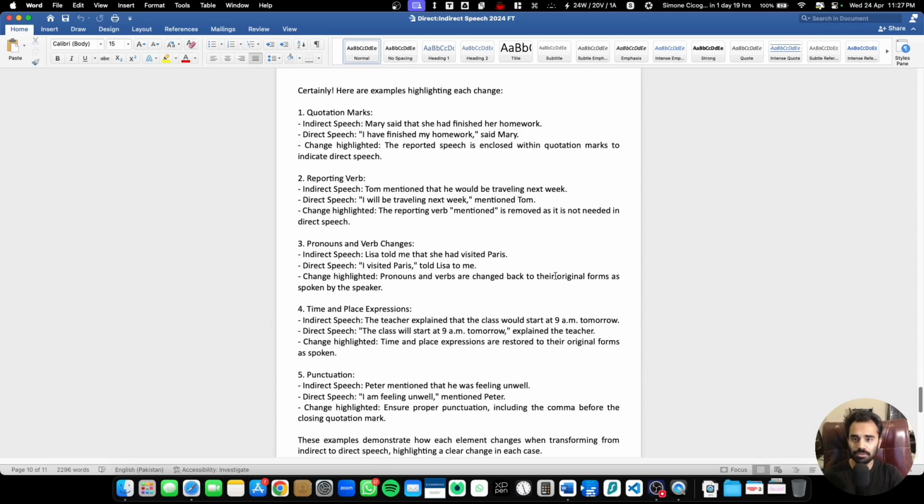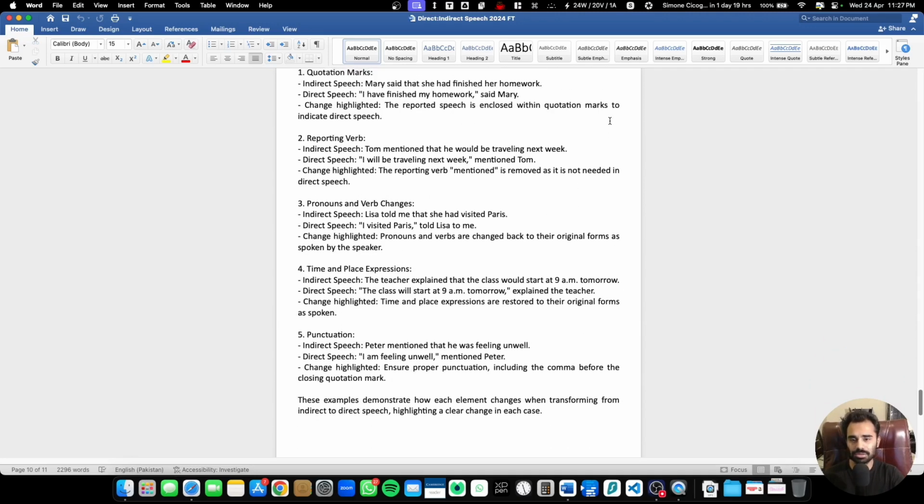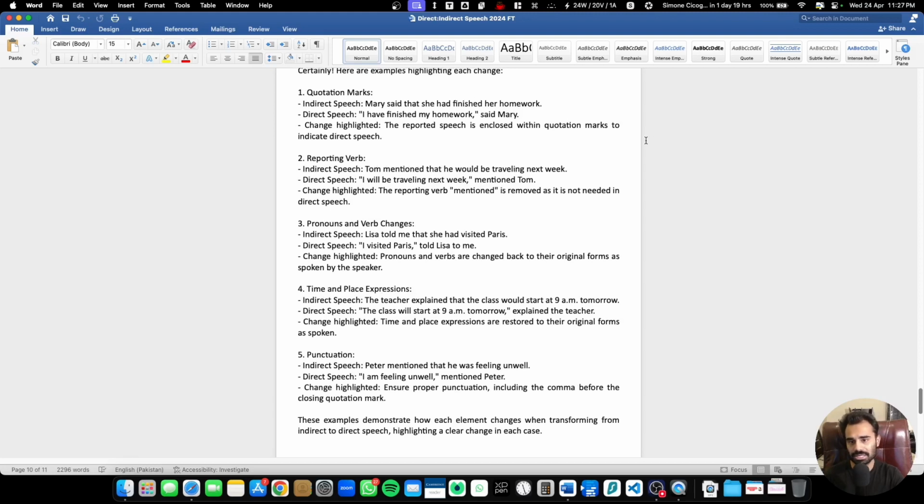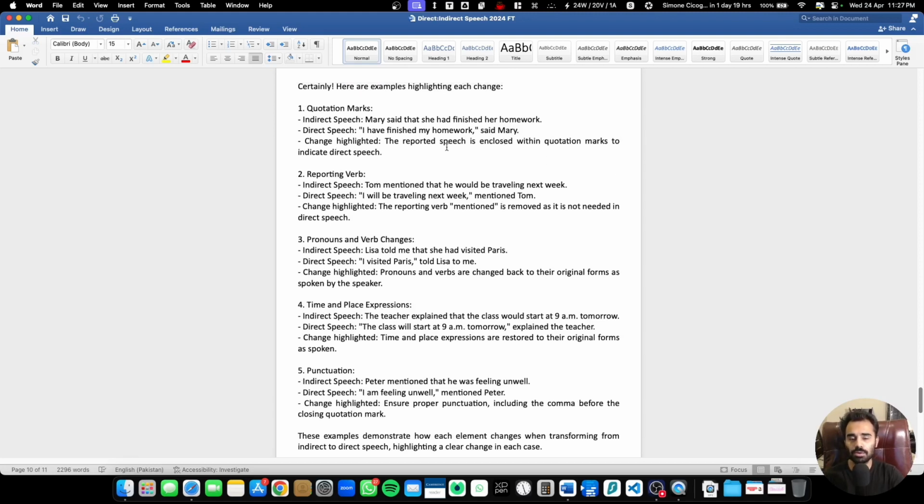Okay, let's move further. So certainly some more examples. There are some more examples that can help you to understand exactly this thing. Now, here we are actually changing from indirect speech to direct speech. If you remember, we actually discussed the rules as well over there.